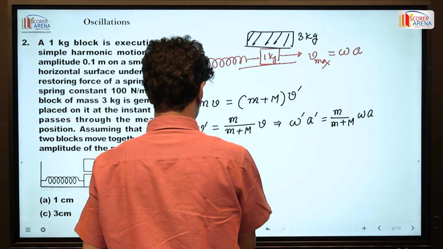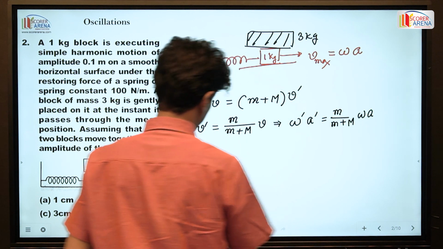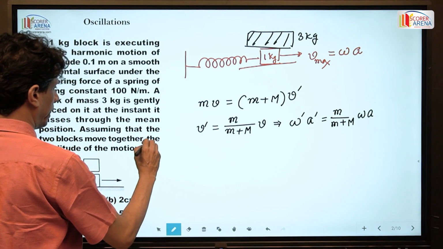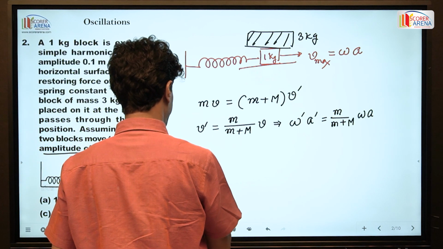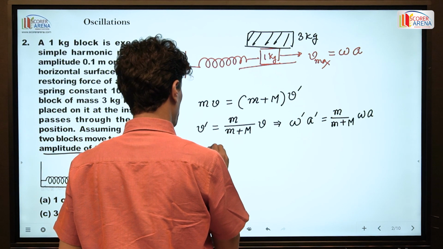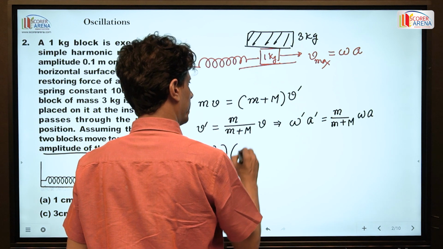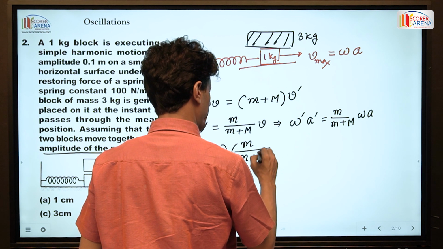Sorry, omega prime is not what the question asks; the question asks for the amplitude of the motion. So the new amplitude is equal to omega by omega prime into m by m plus M.